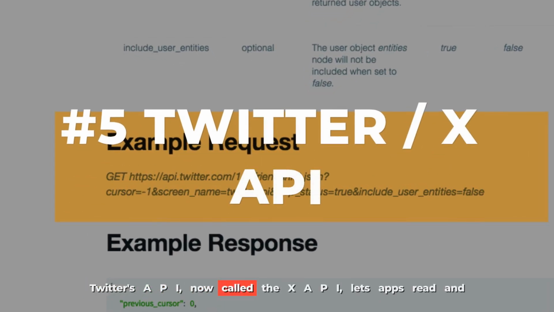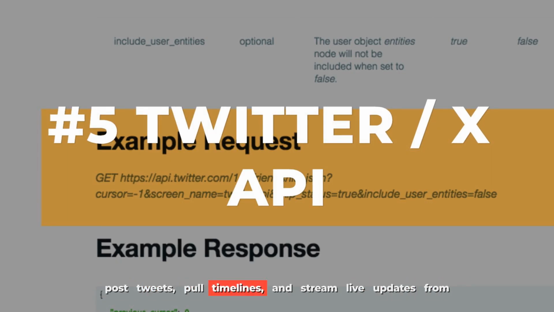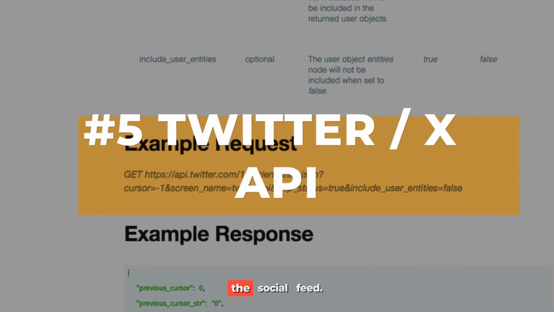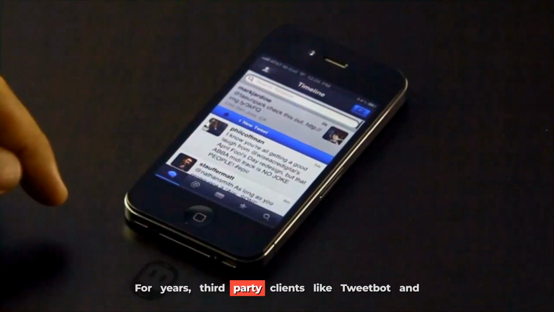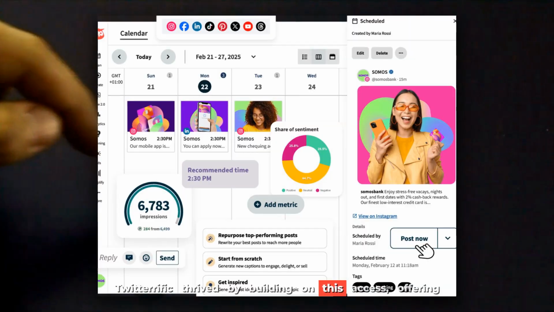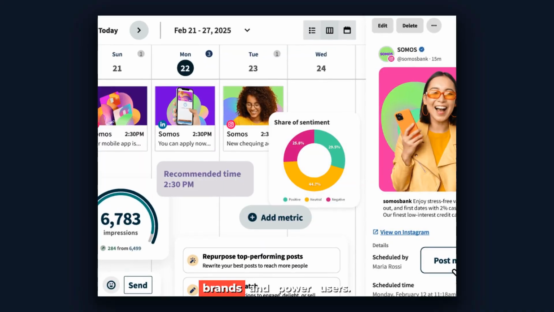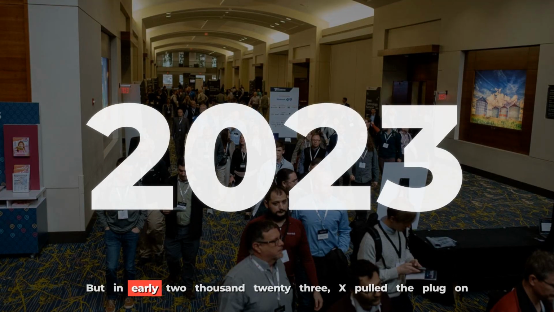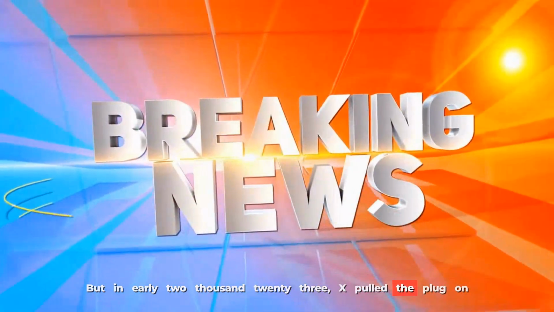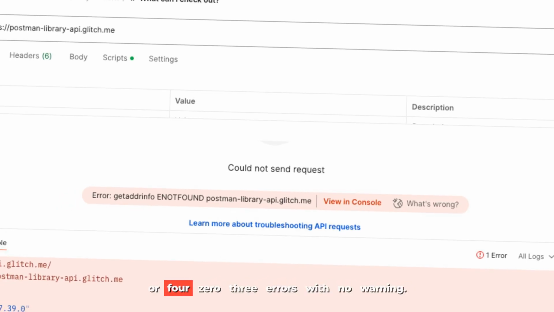Twitter's API, now called the X API, lets apps read and post tweets, pull timelines, and stream live updates from the social feed. For years, third-party clients like Tweetbot and Twitterrific thrived by building on this access, offering custom timelines, scheduling tools, and dashboards for brands and power users. But in early 2023, X pulled the plug on free API access. Thousands of apps broke overnight, returning 401 or 403 errors with no warning.